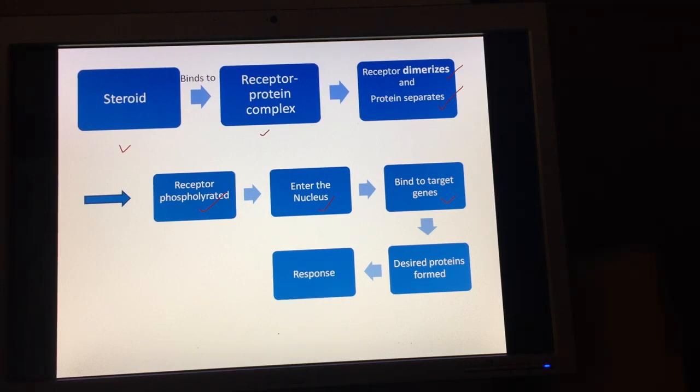These receptors for steroids can be present in the cytoplasm or in the nucleus of the cell. There is a slight difference in the process, but overall the flow mechanism is like this. This is common for all the steroids that we will discuss: the steroid binds to a receptor protein complex, the receptor dimerizes, the protein separates, the dimer of the receptor gets phosphorylated, enters the nucleus, binds to target genes, desired proteins are formed, and ultimately the response is produced.